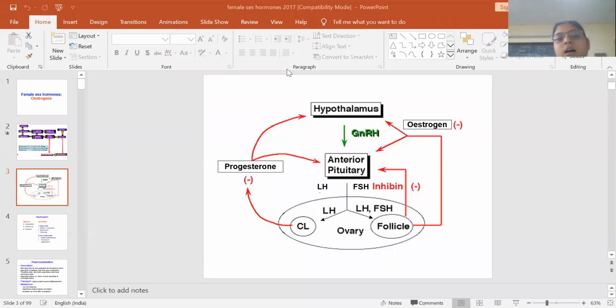And this feedback mechanism is stimulatory, and when the estrogen and progesterone quantity increases in the body, they will inhibit the GnRH, and then there will be a feedback mechanism which will lead to decreased production of estrogen and progesterone.